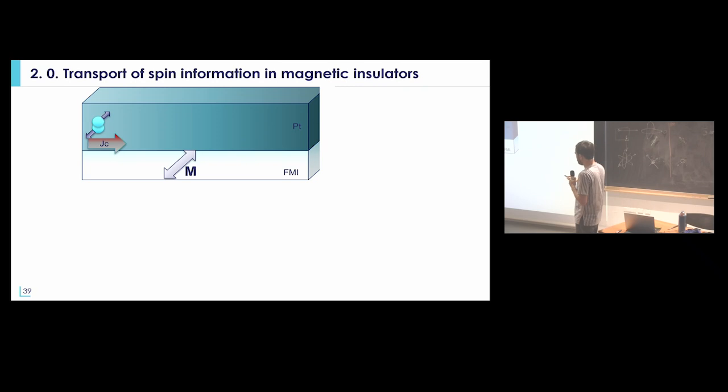So in order to look at this type of effect, what people did a lot with ferromagnet, as I was saying, is you inject a charge current in a heavy metal strip, you have this spin accumulation, and when you have a spin flip scattering event, you can generate a spin wave because you transfer angular momentum from the heavy metal to the ferromagnet.